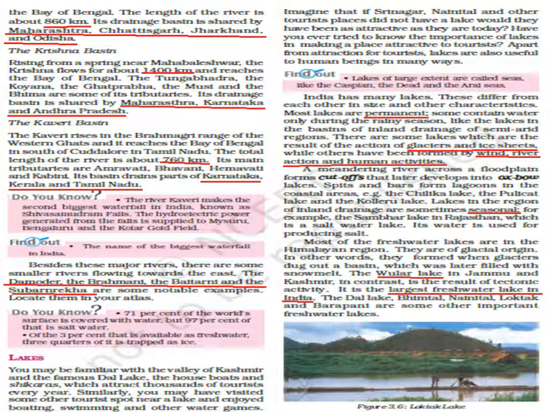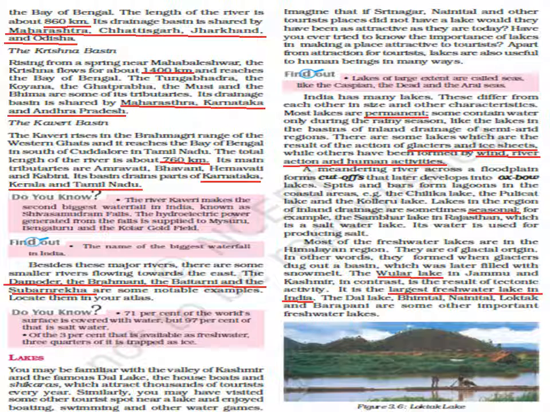Now some lakes are there which are a result of the action of glaciers and ice sheets, and some have been formed by wind, river action and human activities. So you can see some of the lakes are formed because of human activities and some are formed naturally. Also you can see the meandering rivers across a floodplain, they form cutoffs that later develop into oxbow lakes. So this is also a form of lake.